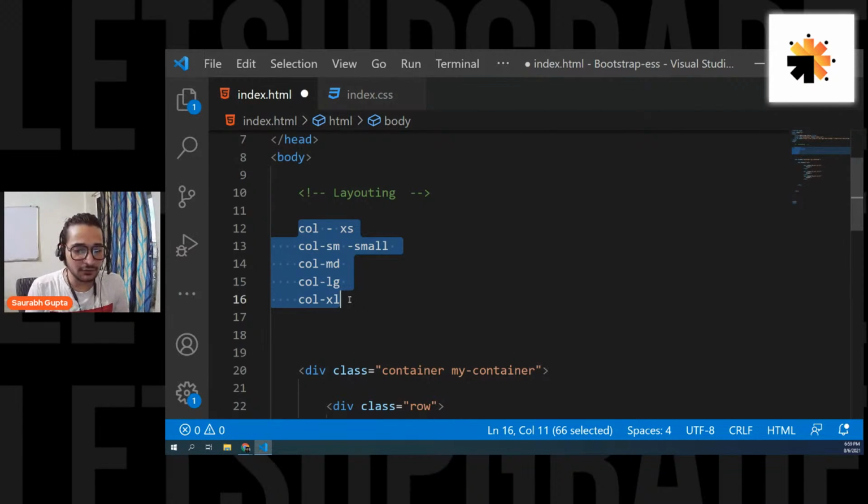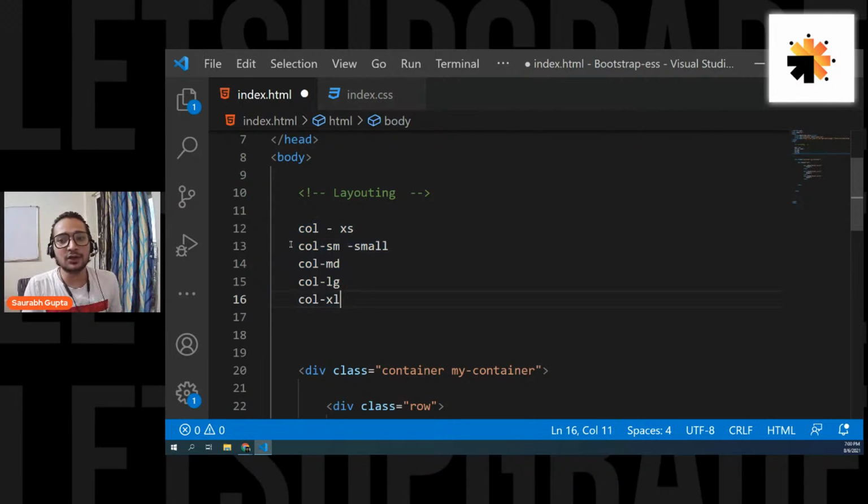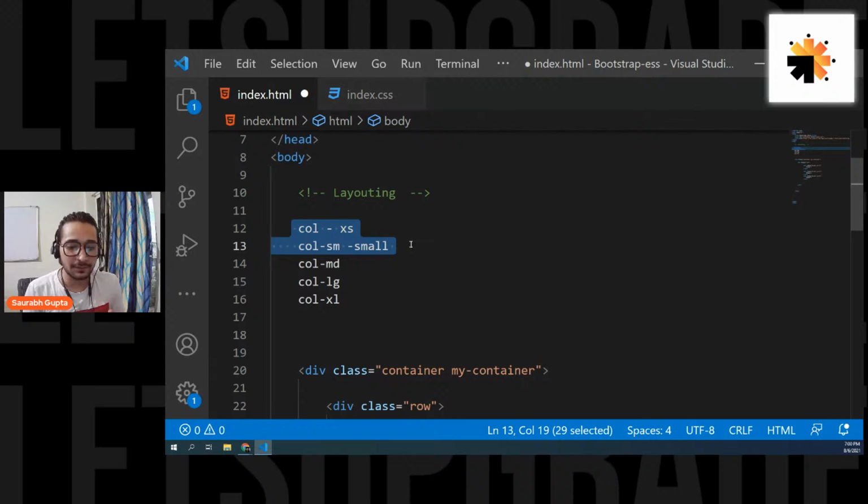Yes, Vasant, yes. See, guys, if it is small, it will work for small and all the bigger devices. If it is large, it will work for large and all the bigger devices. That means extra large. So if you write col, it works for extra small and all the other ones as well. If you write sm, it will work for small and then all the extra things, but not for extra small. If you use col-md, it will work for medium devices and also for large and also for extra large, but not for small and extra small. That's how they work.